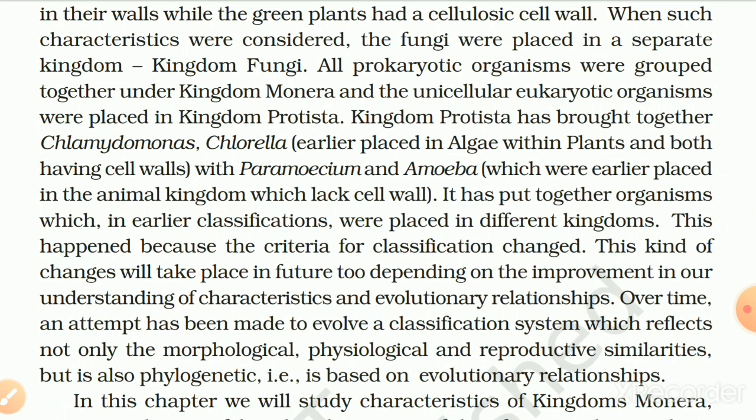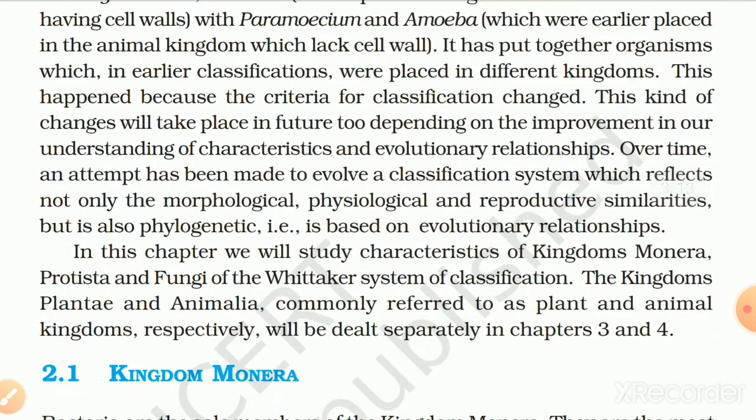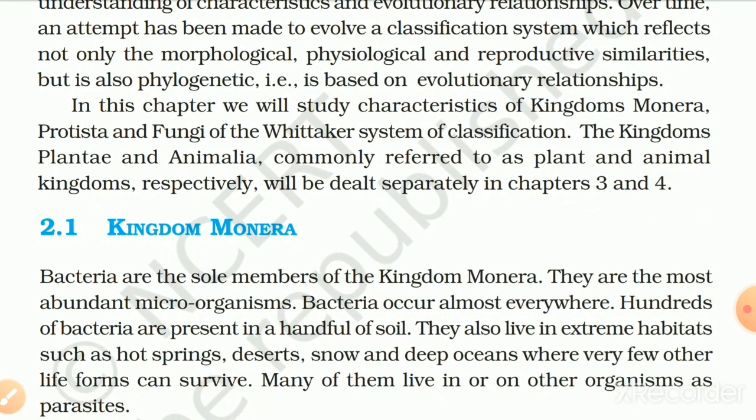This kind of change will take place in future too, depending on the improvement in our understanding of characteristics and evolutionary relationships. Over time, an attempt has been made to evolve a classification system which reflects not only the morphological, physiological, and reproductive similarities but is also phylogenetic, that is, based on evolutionary relationships. In this chapter, we will study characteristics of Kingdom Monera, Protista, and Fungi of the Whittaker system of classification.